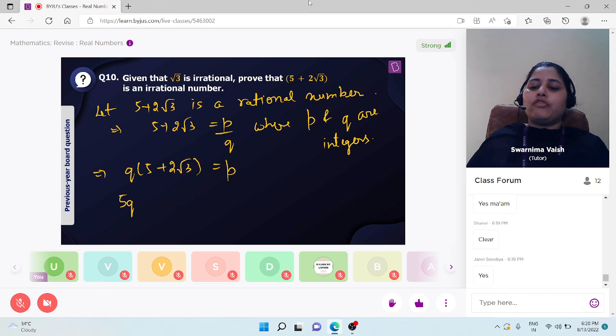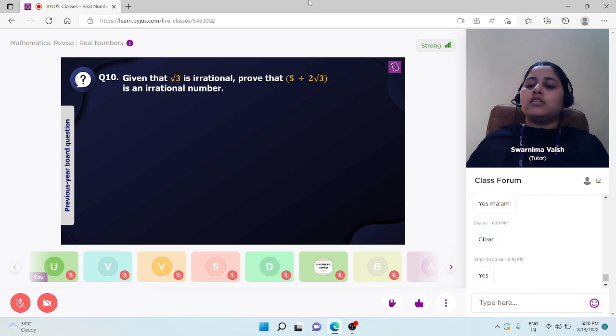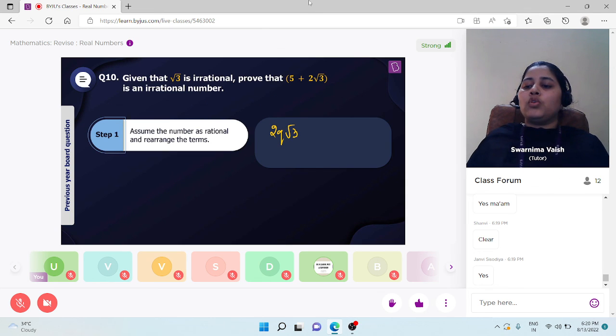It means 5q plus 2q√3 is equal to p. We can write 2q√3 as p minus 5q, or √3 will be equal to (p minus 5q) by 2q.